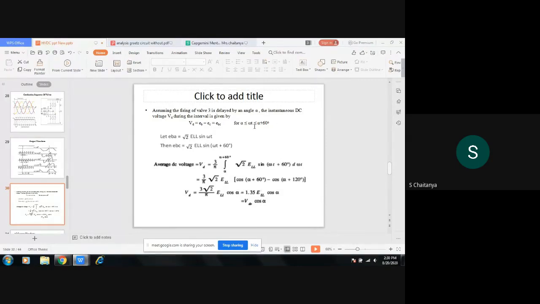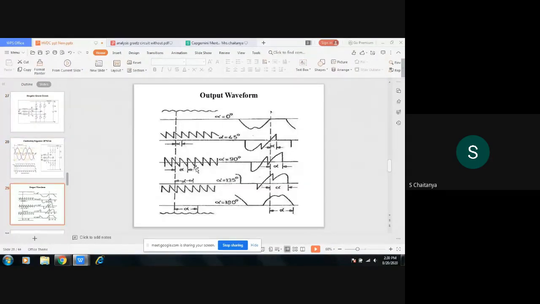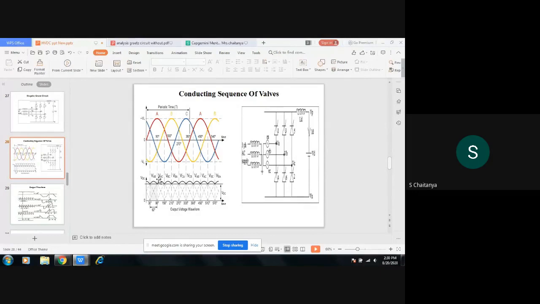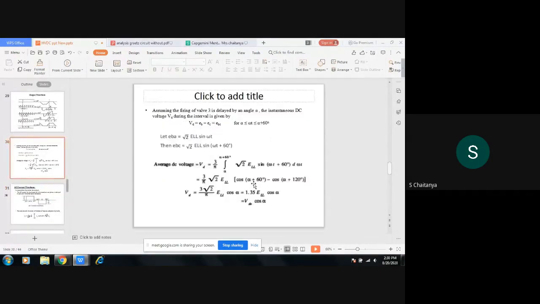Let us take that the previous interval was alpha. So after 60 degrees, the third thyristor will be conducting, right? So the interval is alpha plus 60. The before interval was the VAB interval.